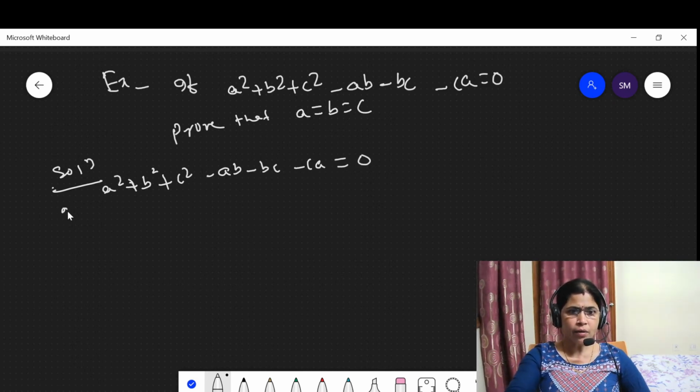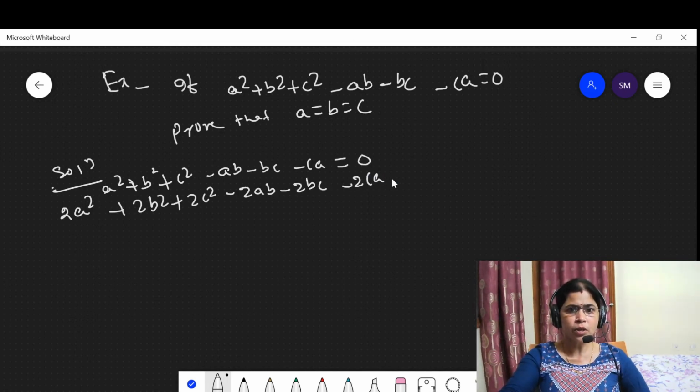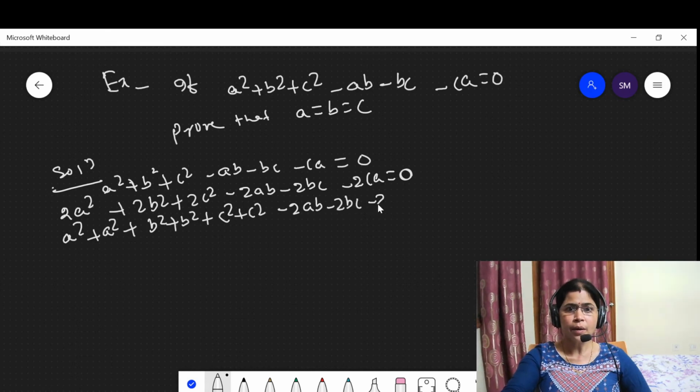Then take the multiply to both sides. 2a² + 2b² + 2c² − 2ab − 2bc − 2ca = 0. This means we can split 2a² into a² + a², 2b² into b² + b², 2c² into c² + c², minus 2ab minus 2bc minus 2ca, which is equal to 0.